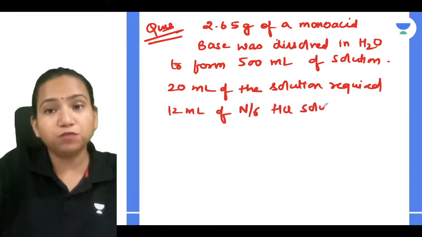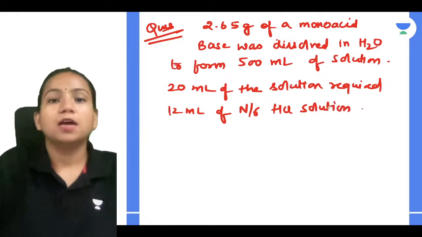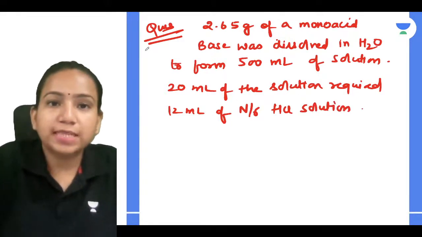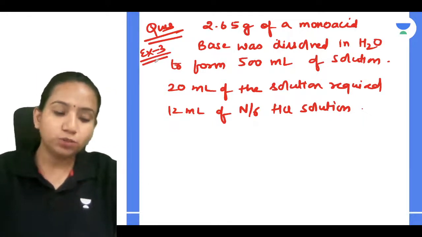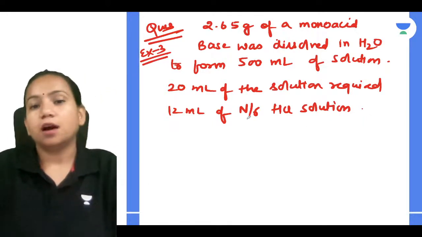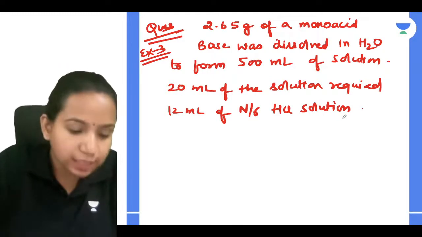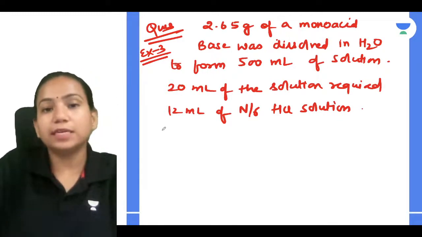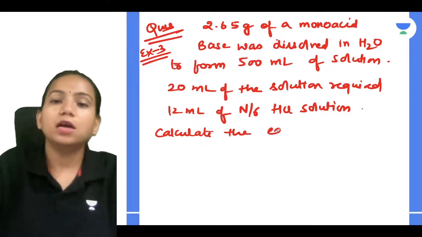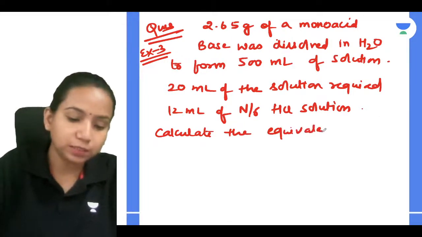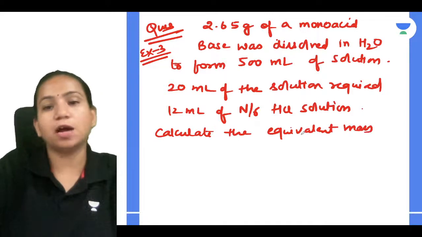So this is an example from your textbook only, guys. This is example 3 from the book itself. Calculate the equivalent mass and the molecular mass of the base.